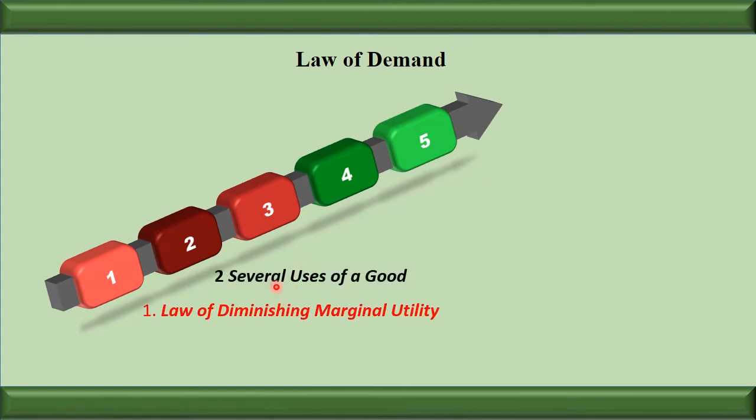Next is several uses of a good. In case of goods having multiple uses, take the example of milk. Suppose the price of milk increases. Let us see what will happen.